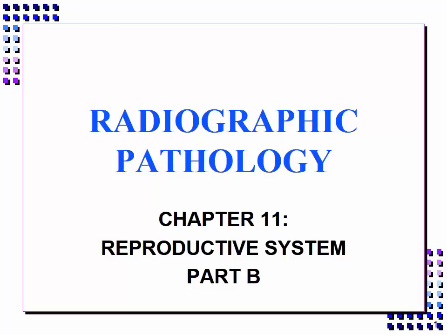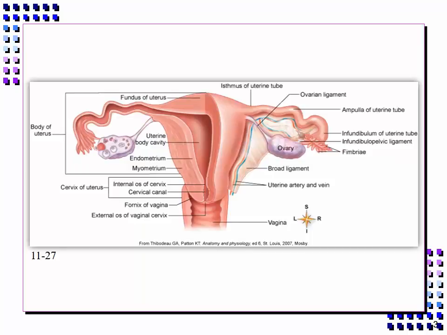Chapter 11, the Reproductive System, Part B. The female reproductive system. We're going to do a brief overview of the physiology of the female reproductive system. The ovaries, which are the female equivalent of the testes, are responsible for the production of ova and the secretion of female hormones.